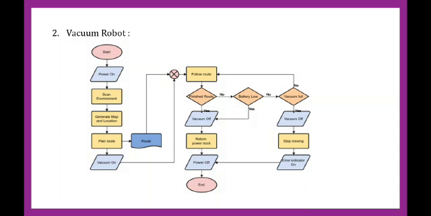If the vacuum is not filled, it will again follow the route and again finish, and the process goes on. If yes, the vacuum will be off, and if the vacuum is filled, it will stop working, the error detector will turn on and give an error, and it will power off and end the process.